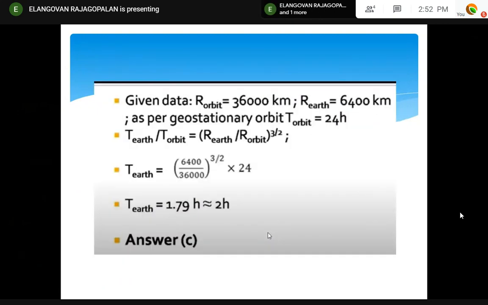Here, the third law is T1 by T2 is equal to (R1 by R2) to the power 3 by 2. That's all. Or T squared is equal to R cube. If any other quantity is asked, you have to calculate that. You can directly apply the formula. Mostly they are not asking in Kepler's laws.